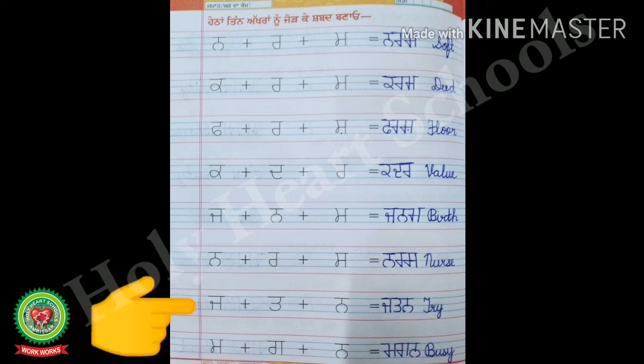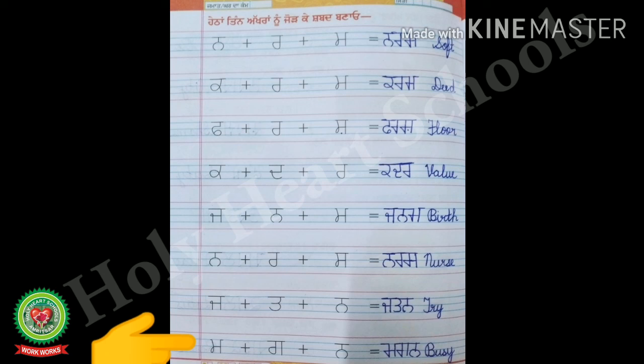Now look at the last second line of this page and start reading the letters given. Jajja, then plus sign is there, after that Tatta, again plus sign is there, then Nanna. So after joining these three letters, the word becomes Jatan. So write down Jatan in front of is equal to sign and then after that write the English meaning of it. The English meaning of Jatan is try. T-R-Y, try.